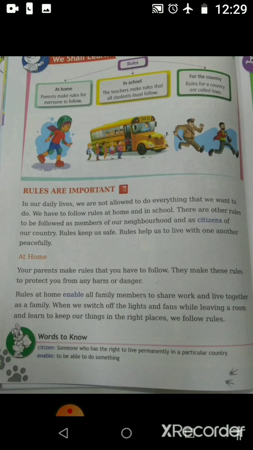What is the meaning of citizens? Citizen means a person who has the right to live permanently in a country. We all are born in India and therefore we have the right to live permanently in our country. And therefore we are the citizens of India.